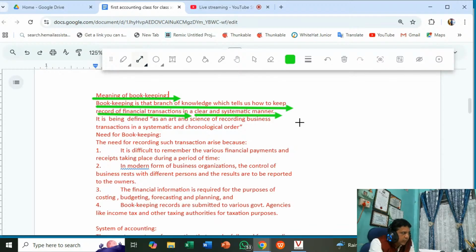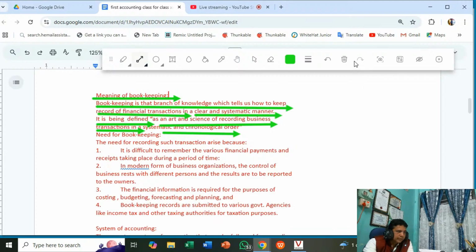So that means, as I just told you, the recording of business transactions is guided by principles and rules, and systematically transactions are recorded in the books of accounts. Books of accounts are journal, ledger, and subsidiary books are also there for recording the business transactions. Meaning of bookkeeping here is defined as an art and science of recording business transactions in a systematic and chronological order.